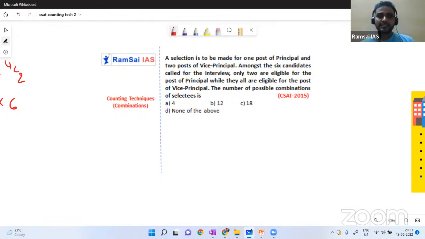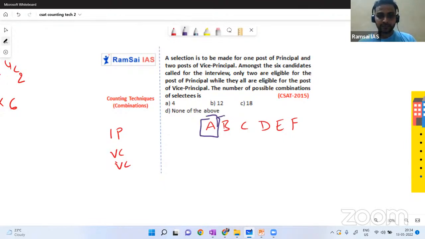See, there are a total of 6 people. Just imagine A, B, C, D, E, F. These 6 people came for the interview. And there is one principal post and two vice principal posts. What they are saying is, out of these 6 people, only 2 people are eligible for the position of principal, and all 6 people are eligible for the vice principal position.